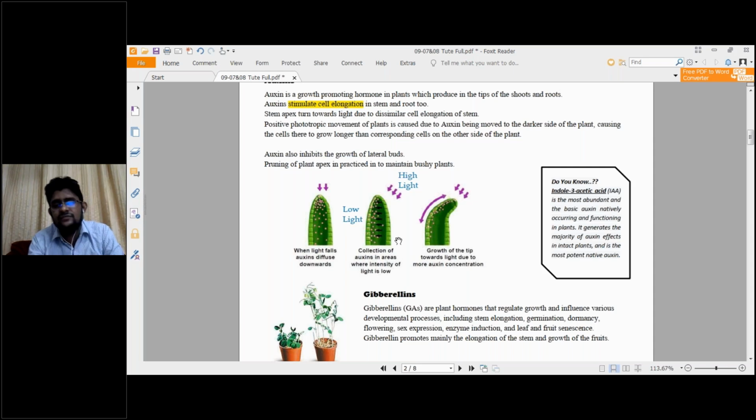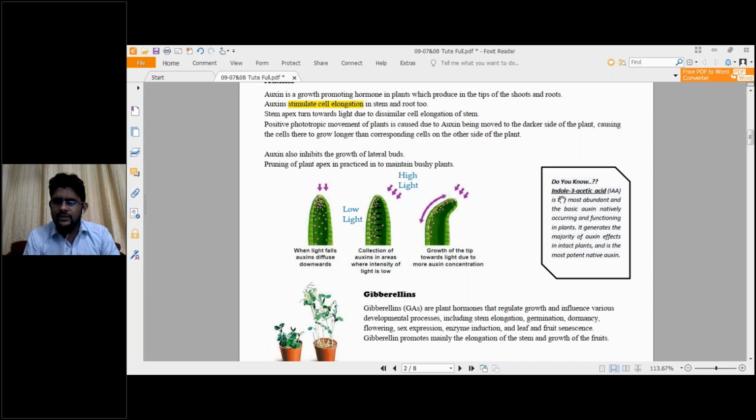And auxin, what is its function? We said it stimulates cell elongation. Now all the auxins have been collected only on one side of this plant stem, which stimulates cell elongation only on that side. So only that side will be growing longer than the other side. Because of this, there will be a bending. Accordingly, this is how auxin affects the growth of the plant.